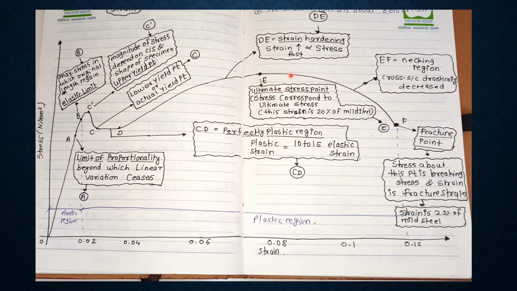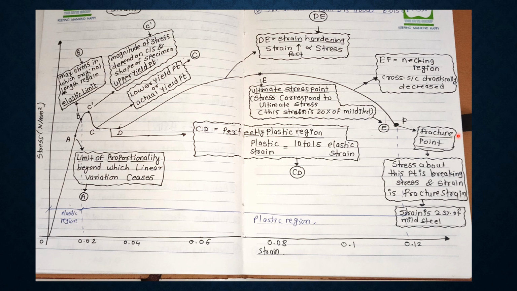After E, point F rises, which is the fracture point, and the region between E and F is the necking region, where the cross section decreases drastically and stress reduces with respect to strain.